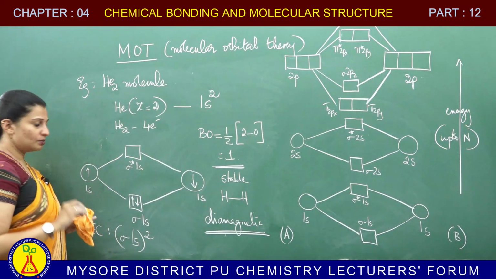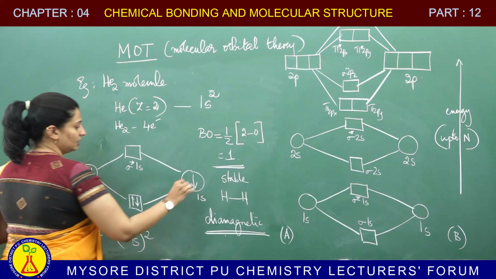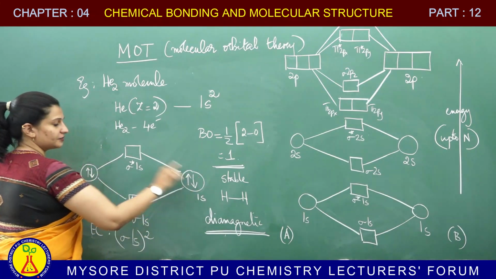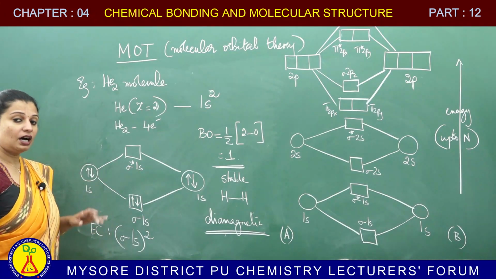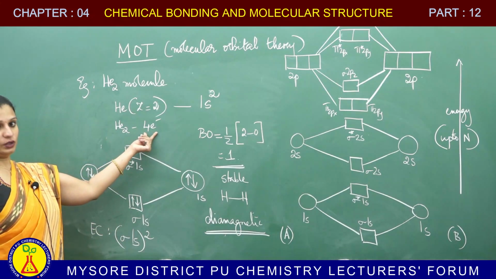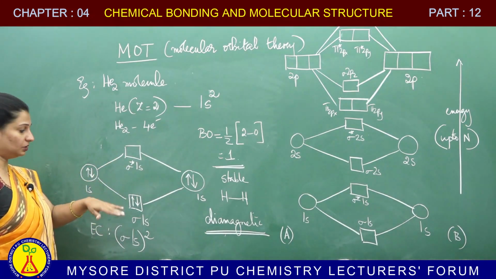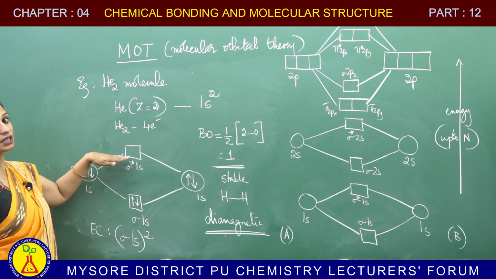So, when I draw the orbital diagram, I will put 2 electrons in 1s of one atom and 2 electrons in 1s of the other atom. Now, total, how many electrons do I have for the molecule? I have a total of 4 electrons. Of course, I started from sigma 1s. Filled. So, now we go to sigma star 1s.